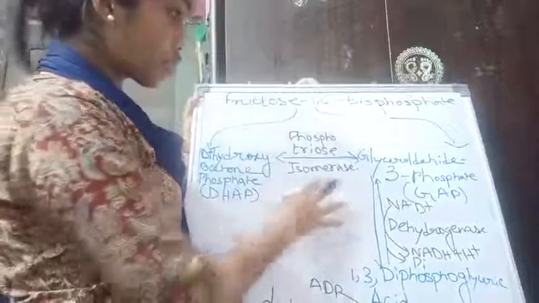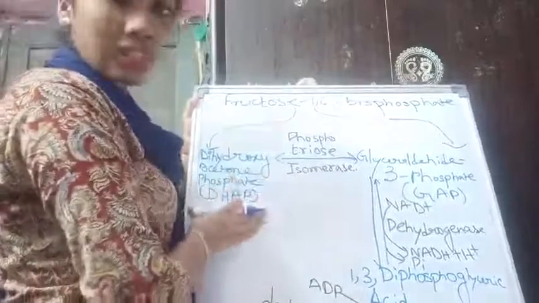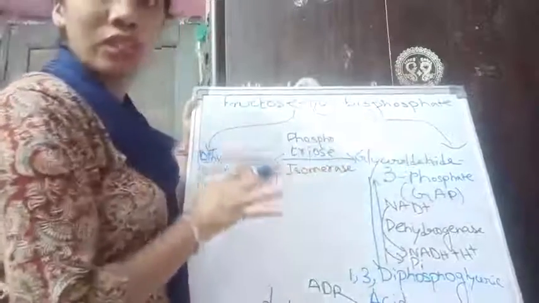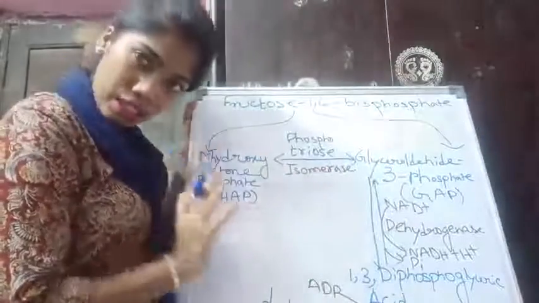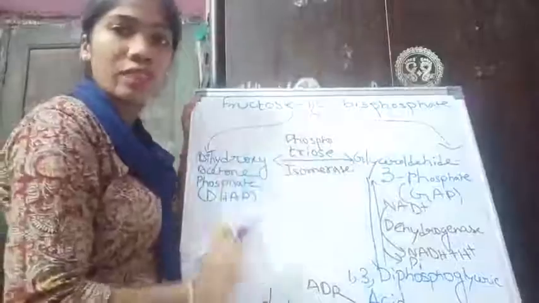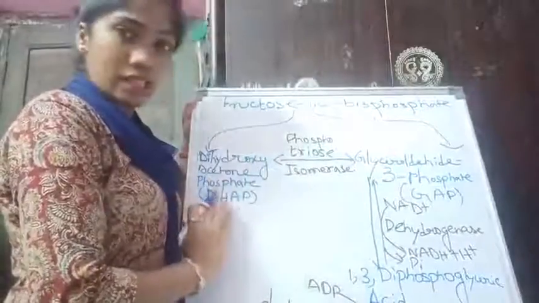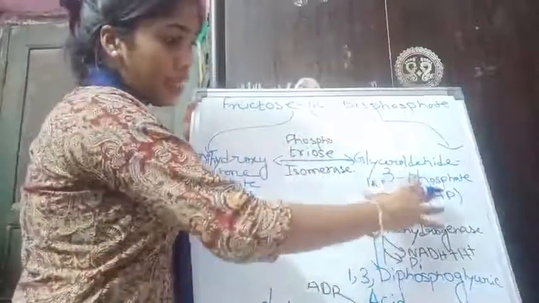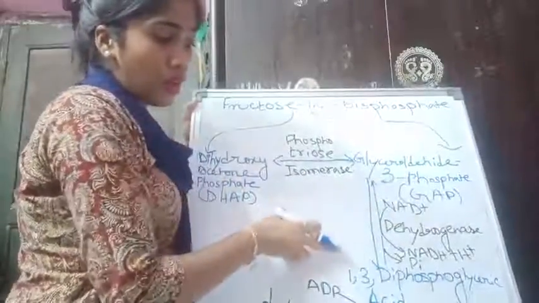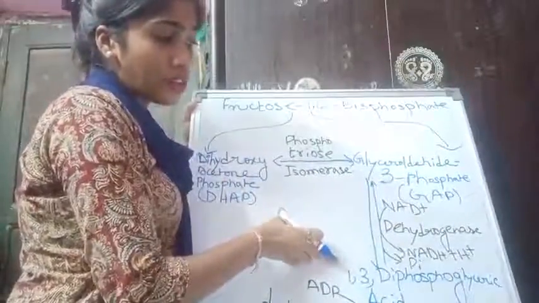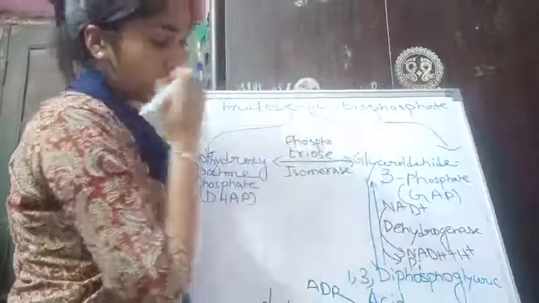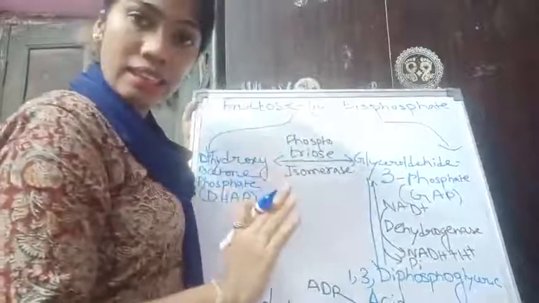Okay, among these two, dihydroxyacetone phosphate can be converted to glyceraldehyde 3-phosphate according to need. If the body needs more glyceraldehyde 3-phosphate, then this amount of DHAP can be converted to GAP. Otherwise, the GAP is converted to 1,3-diphosphoglyceric acid. Glyceraldehyde 3-phosphate, from the name we can clearly understand that it is having an aldehyde group.